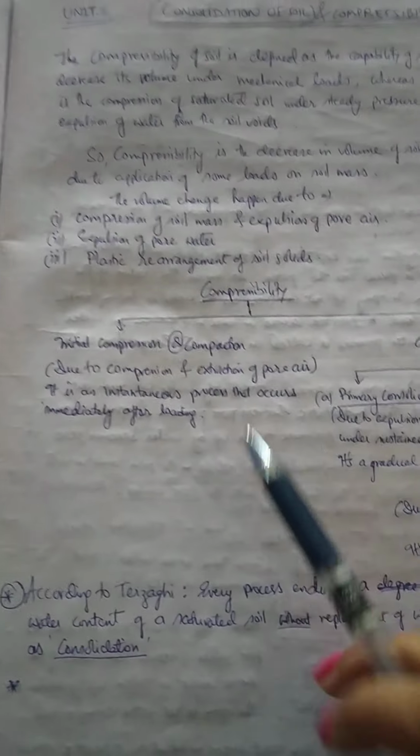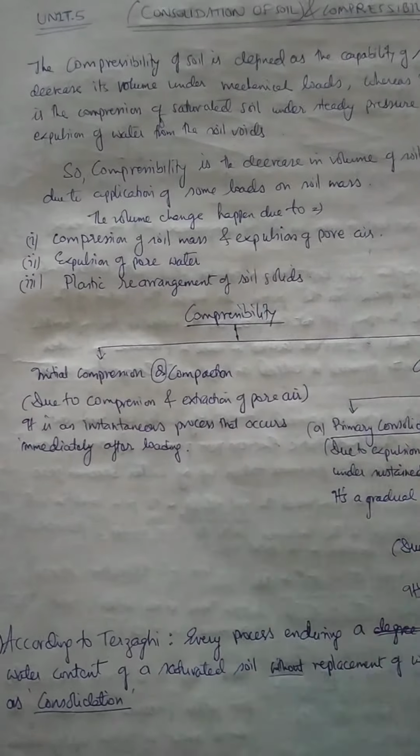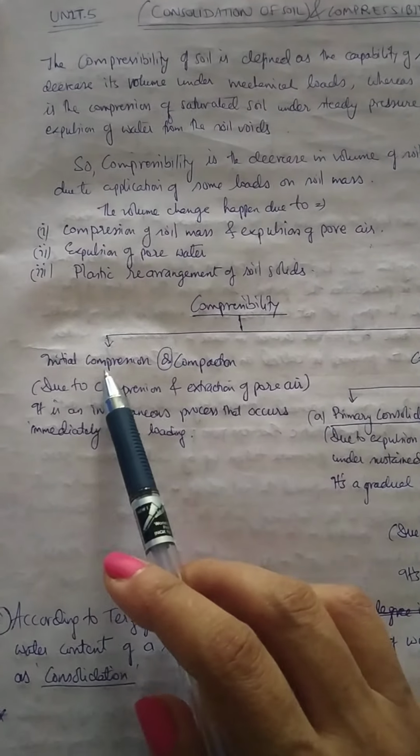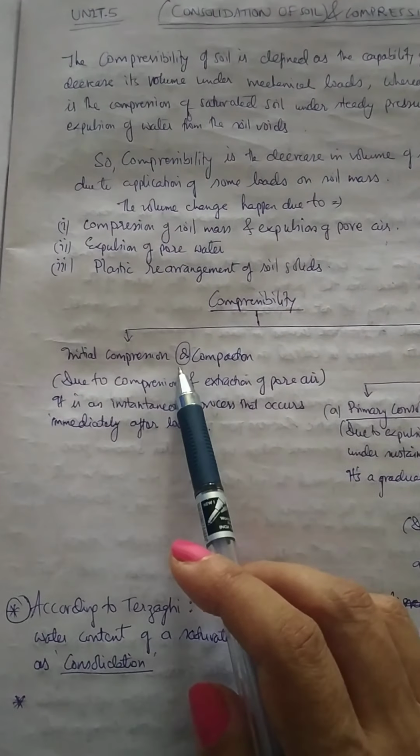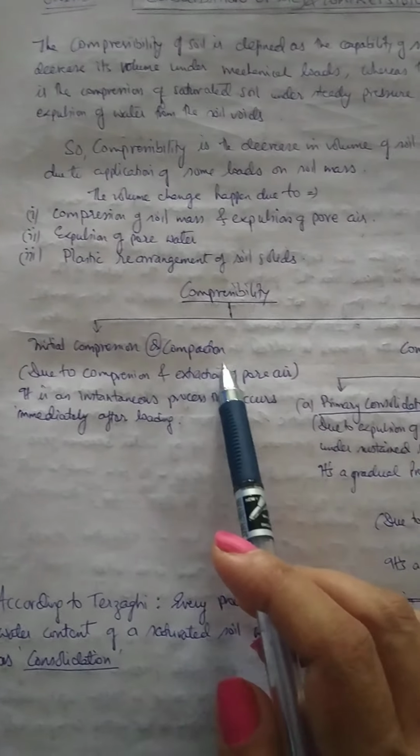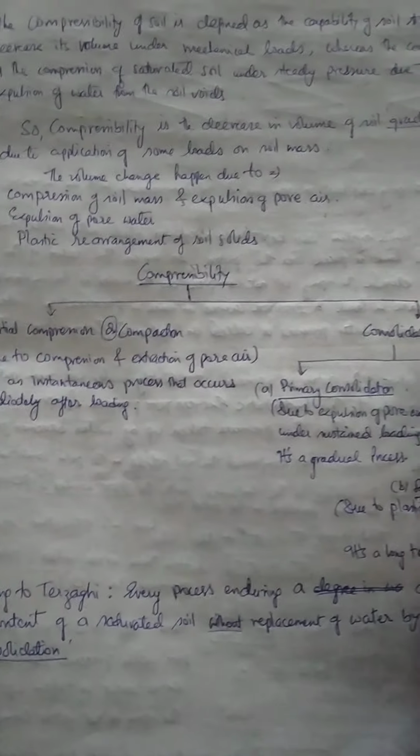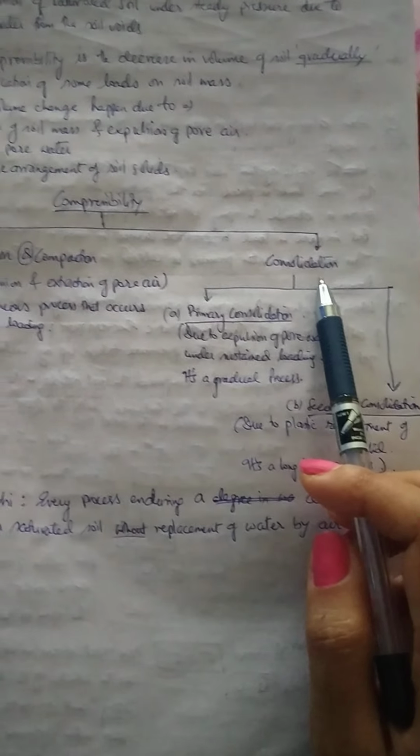You can classify compressibility into two parts. One is called the initial compression, which in general terms we call compaction, and the other is consolidation.